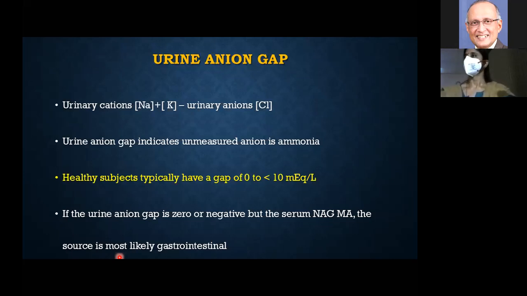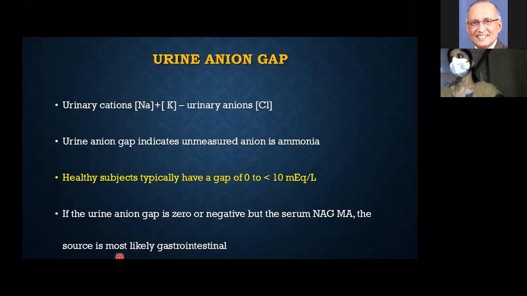But if the urine anion gap is 0 or negative, the unmeasured cations are very high. That is basically because of ammonia. In the presence of systemic acidosis, you have a negative urine anion gap. What does that mean? You have increased production of ammonia in the presence of normal anion gap acidosis.